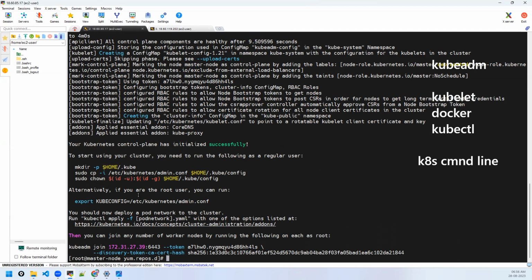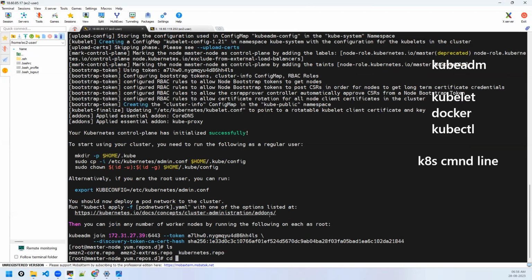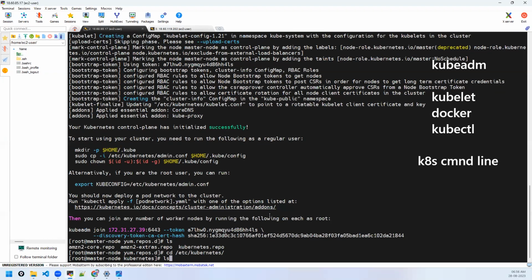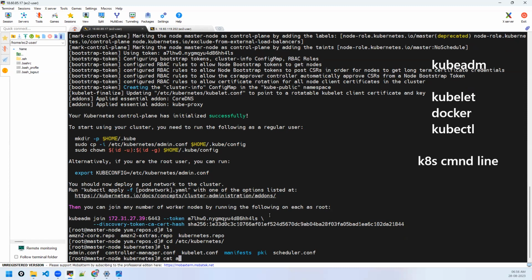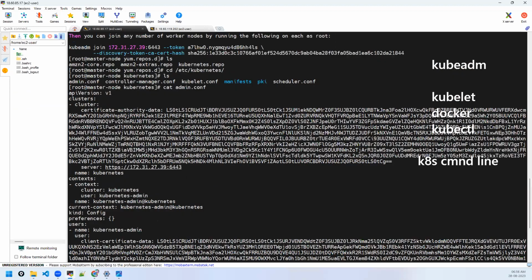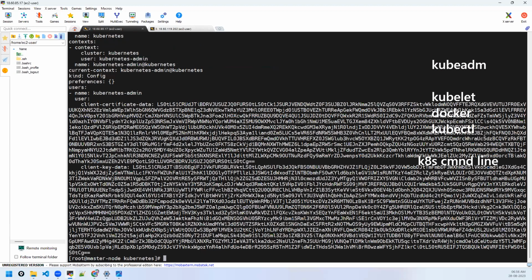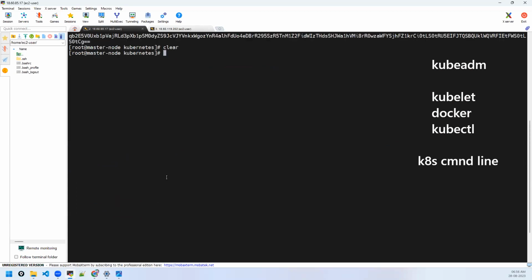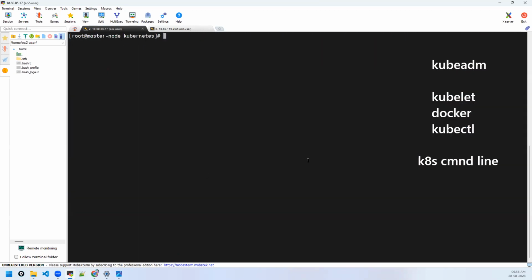Okay. So to run as a regular or any other user, there will be a file called, let me show you. Whenever you create a cluster as root, go to /etc/kubernetes. See, there is a file called admin.conf. This has all the cluster configurations or else cluster authorization, like how to connect to the cluster. So if any other user has to connect to this cluster, they need to have those commands, right? That was the command it was showing to run as a regular user to connect, right? Let us do that first.